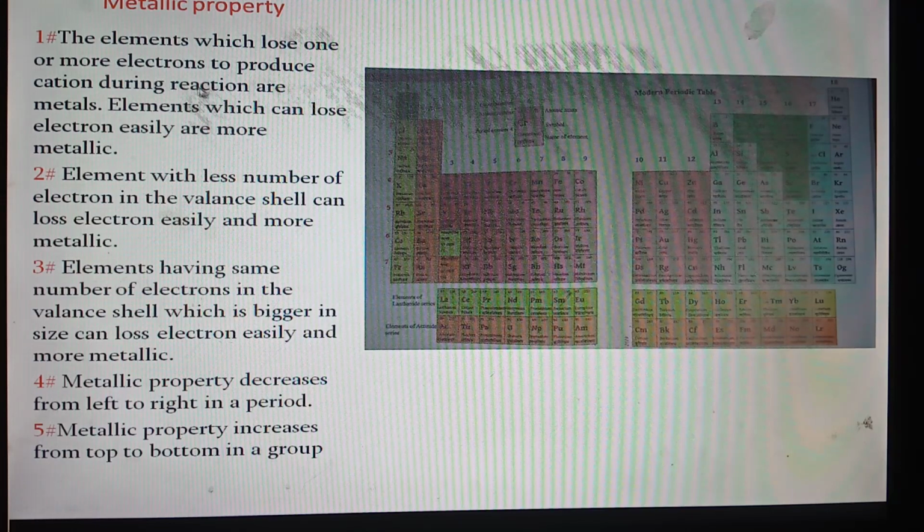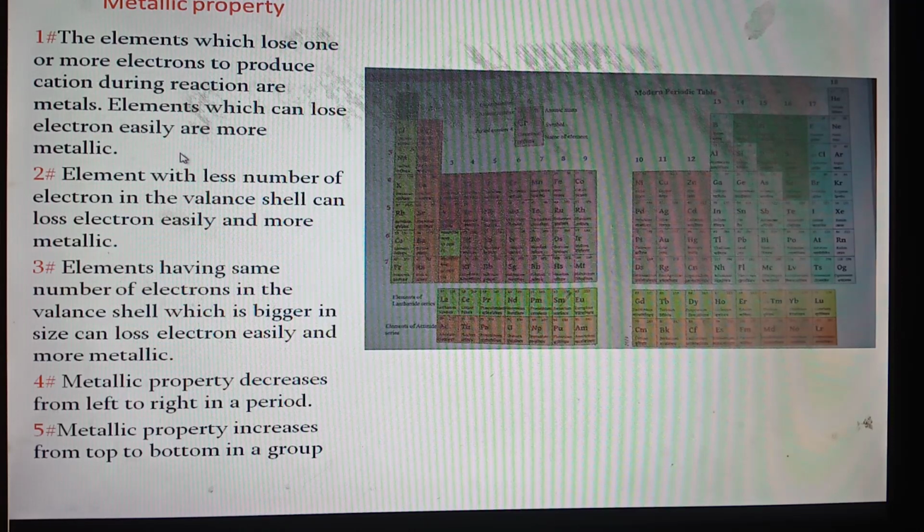For understanding that metallic property is a periodic property, we have to understand these points clearly. Number 1 point, the elements which lose one or more electrons to produce cation during reaction are metals. Which elements are metal? You all know that the elements which can lose electron during reaction are known as metals. Which elements are more metallic? The elements which can lose electron easily are more metallic.